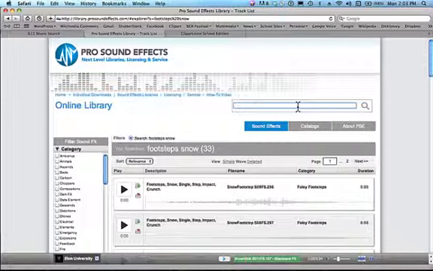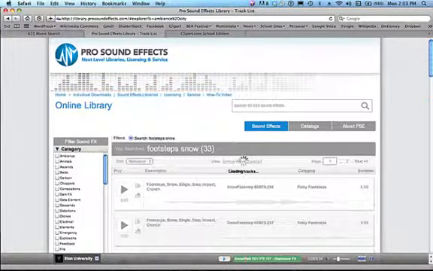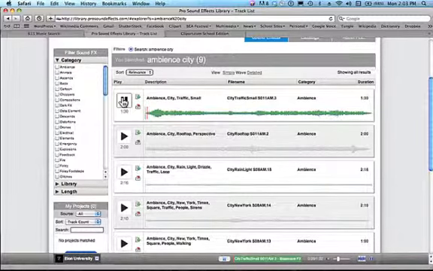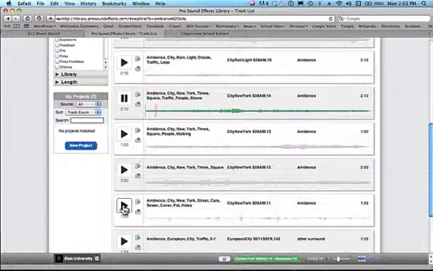Let's take a look at one more category of sound effects just to give you a feel for how this works. I'm going to look for some ambient sounds. In particular, city sounds. By typing in ambience and city, I have 9 hits. And here's some ambience of a city, including traffic sounds. Here's one for New York City, including sirens and people. And one final one.